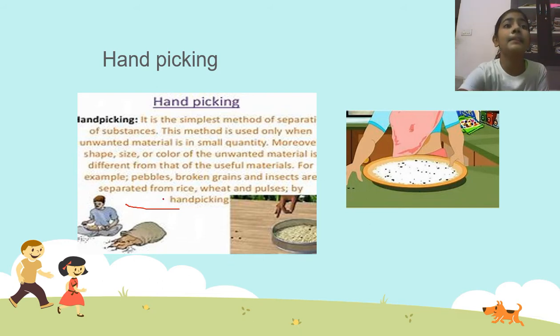So the method used is hand picking, guys. See here, one of the mothers picks something and puts it here, right? That's wonderful. Shall we move to the next one, guys?